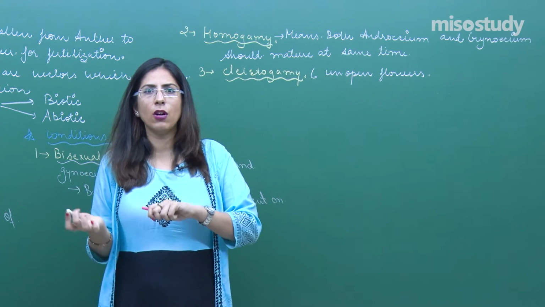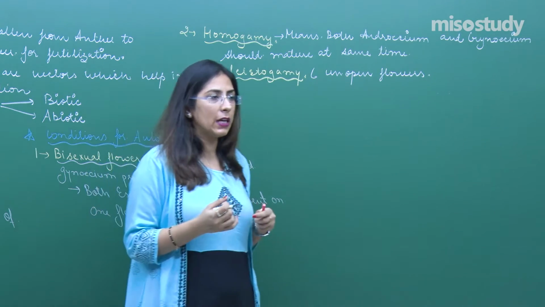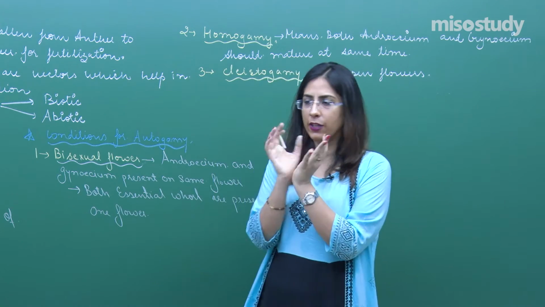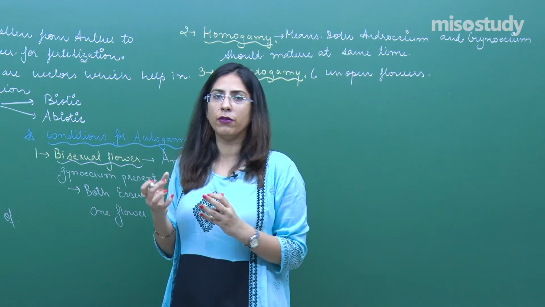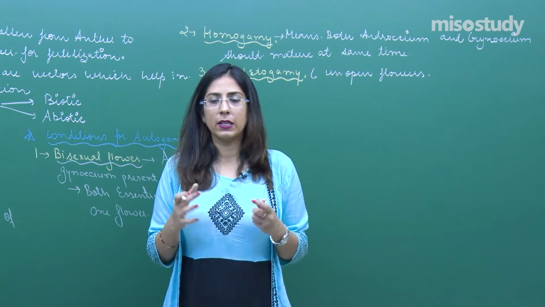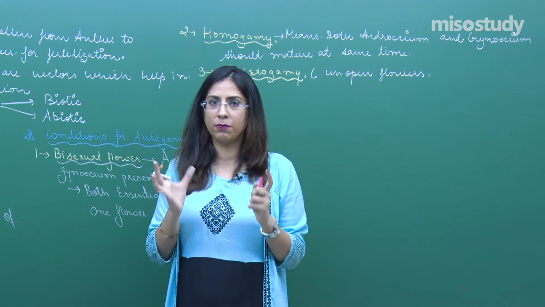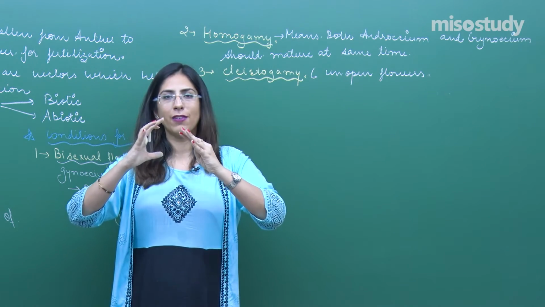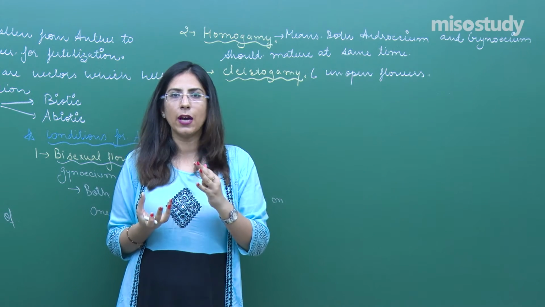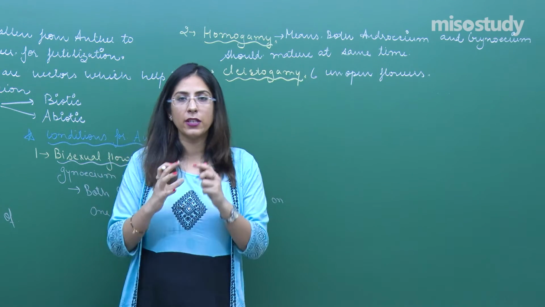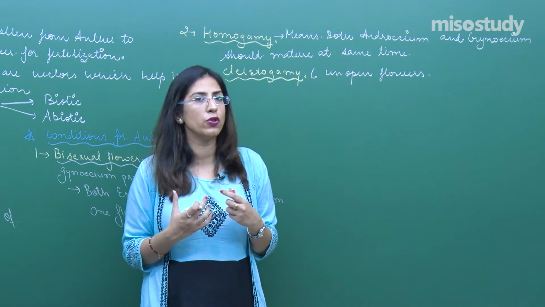That means flowers are not open. If you look at the structure of a flower, you will see that all these petals are very beautifully arranged, and in between we have structures like androecium and gynoecium, right? So this is how this beautiful creature looks. But in certain cases, the petals themselves cover the whole androecium and gynoecium, and you can say this type of pollination is occurring in a closed flower.